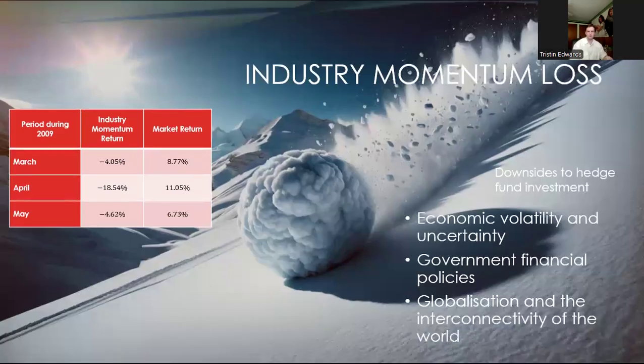During March to May 2009, the industry momentum portfolio was at odds with market returns due to widespread recovery and growth across all industries. The portfolio suffered as the lower-ranked industries outperformed current market leaders. The exposure in hedge fund short positions, therefore, was greater than the growth in the top industry performers at the time and indicates a reversal in industry leader performance. Due to the interconnectivity of the world, globalization shows how events in major markets such as the US and China can have flow-on effects around the world.